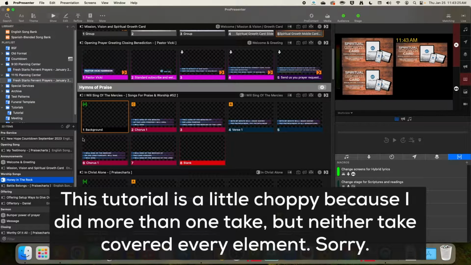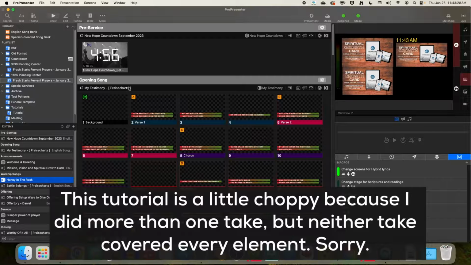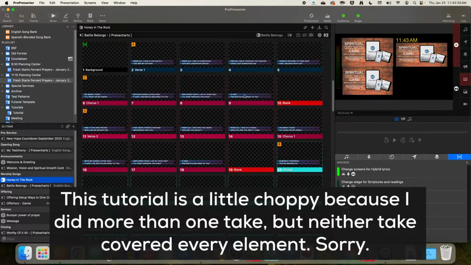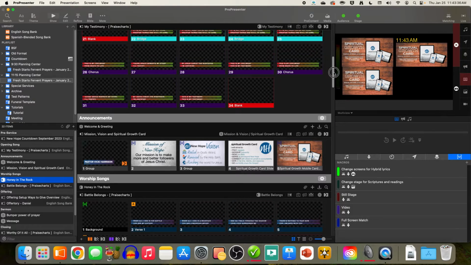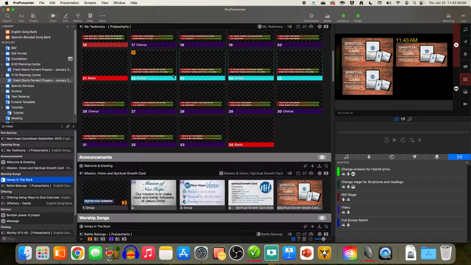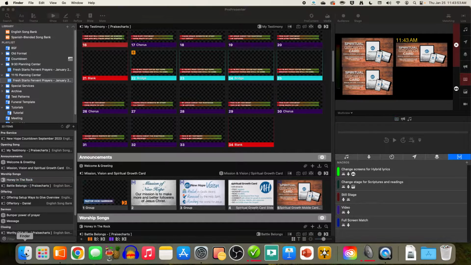It's a placeholder. So if you click on it and you see it jumps to that section, you can see there's no lyrics there. Also, if you look up here, you'll see during Christmas we had done a different color scheme for our lower thirds, the red and green, and so that song still has the wrong color scheme. So this is the basic checklist, assuming that the service is more or less put together. This is how you just import the lyrics to double check.